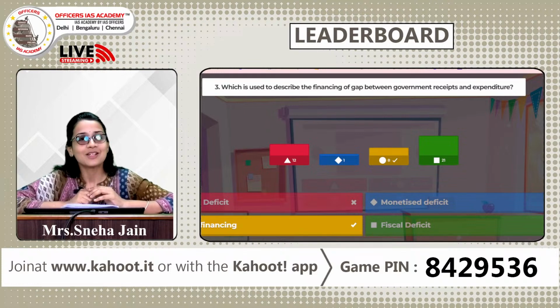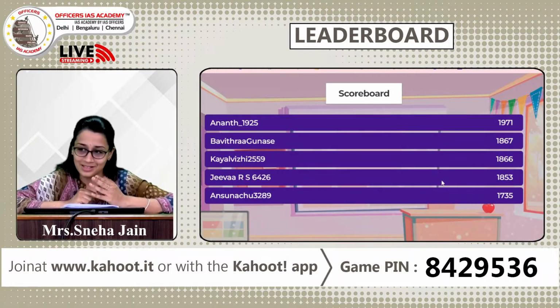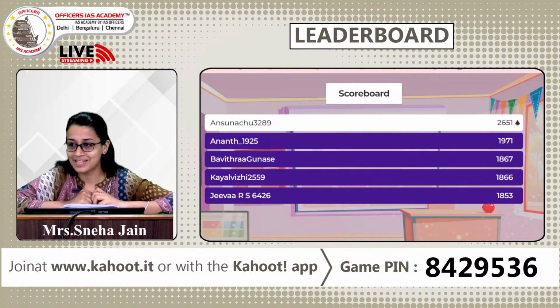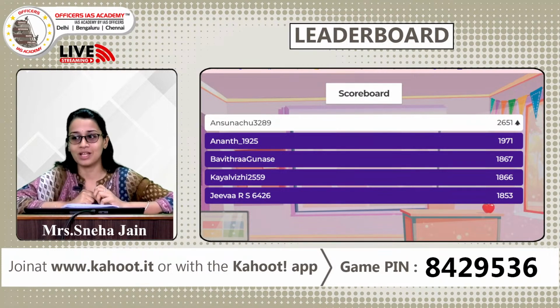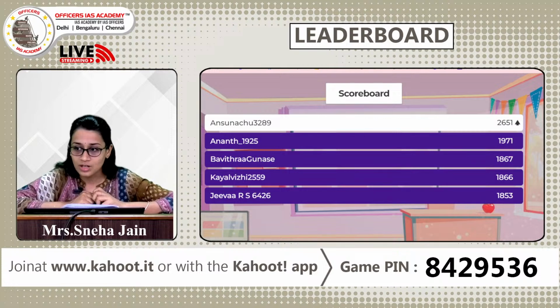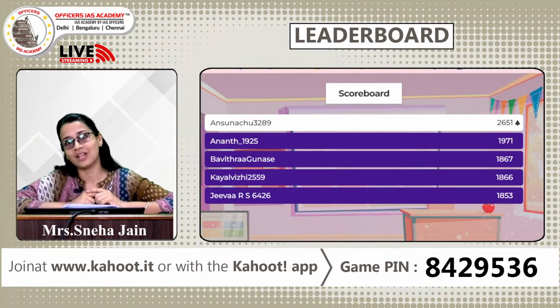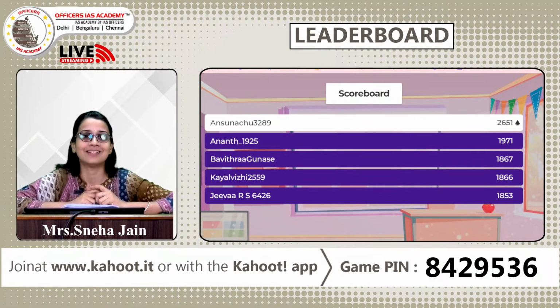Okay, so for those who want to see the leaderboard, here we have the leaderboard. So we still see, oh, this is so amazing. So there we have a new contender right at the top. Congratulations, Ansunachu. I think you've been very prompt. And we see that you've come up by a very good margin. Anant and Bhavitra have moved to spot number 2 and 3. And we have Jiva, a new entrant, at spot number 5. So did you see, just with 3 questions, there can be a change in the score. However, please hold on, because next we have a question from some other subject.